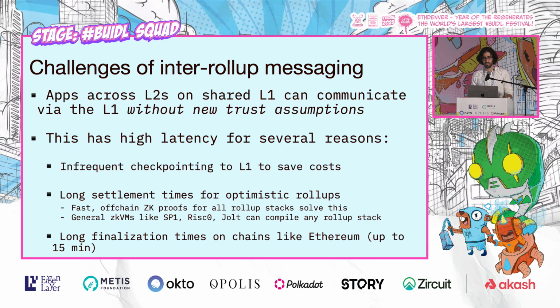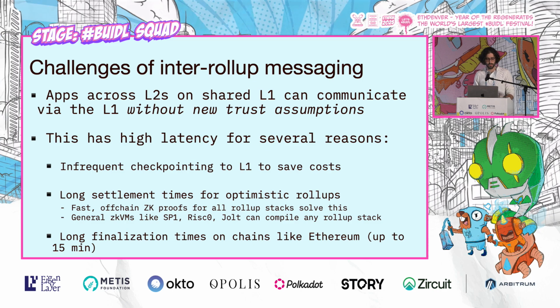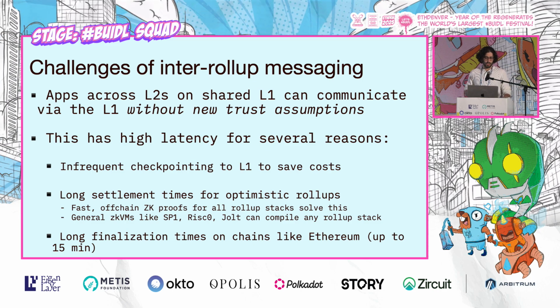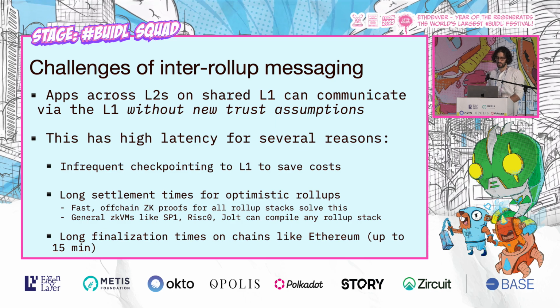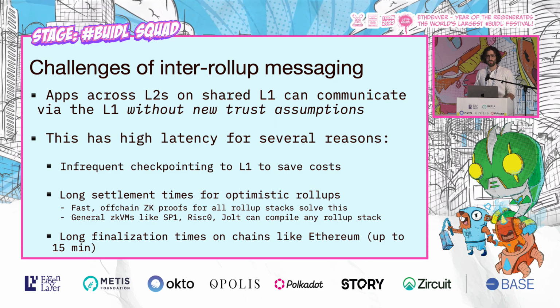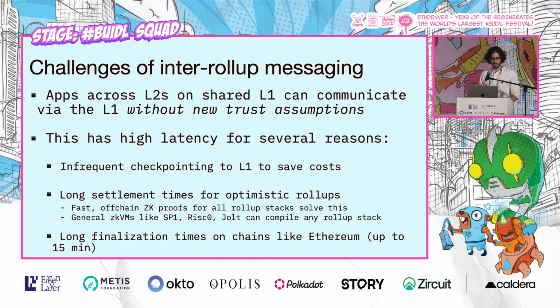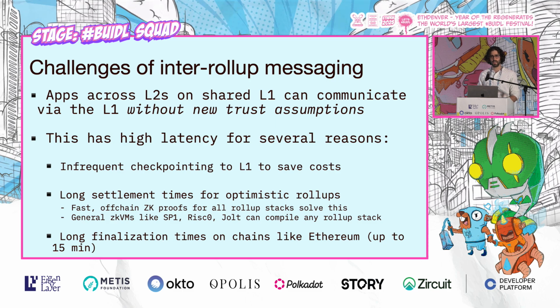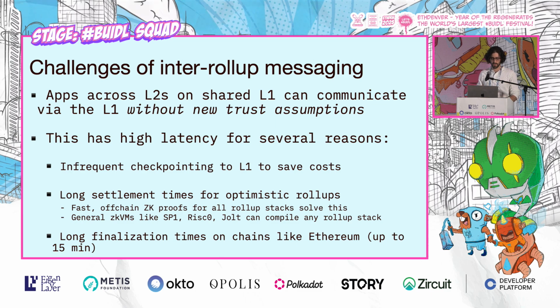Or in the case of ZK rollups, to amortize the cost of ZK proofs. Furthermore, long settlement times for optimistic rollups. If optimistic rollups are settling via fraud-proof games, then there could be a long fraud-proof challenge window before the L1 actually reflects the finalized Merkle root of the L1.